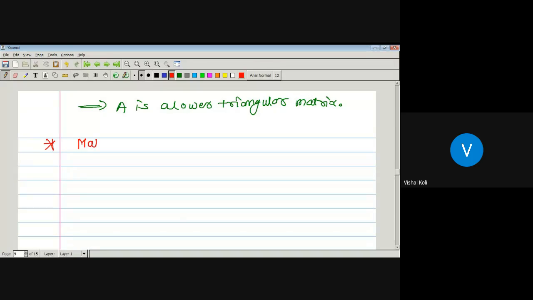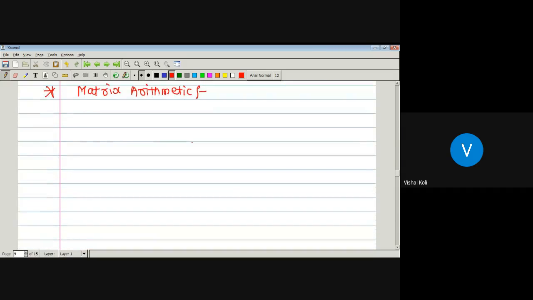In that we have to see how to add matrices and how to multiply any two matrices. In that we first see matrix addition, that is, addition of two matrices. First one, addition of matrices.